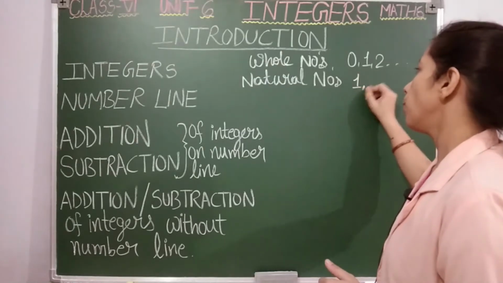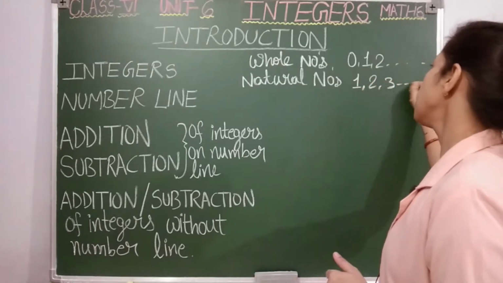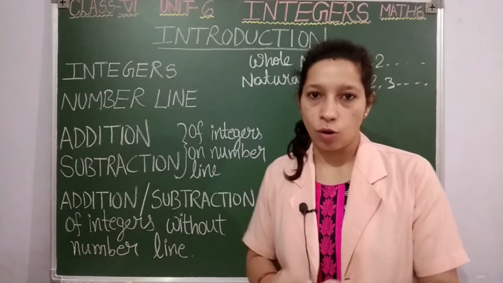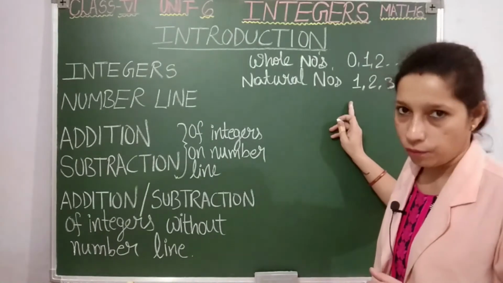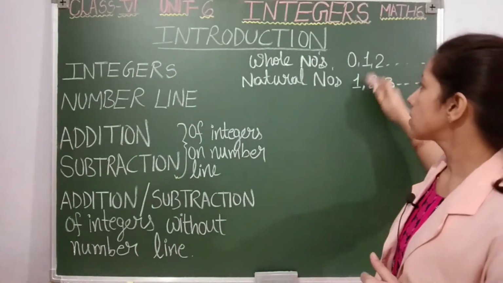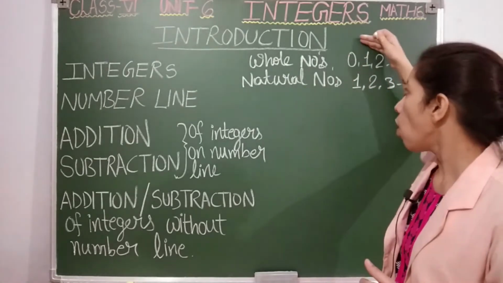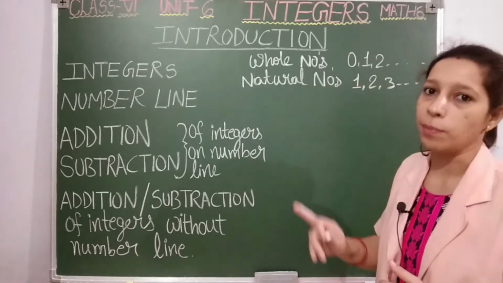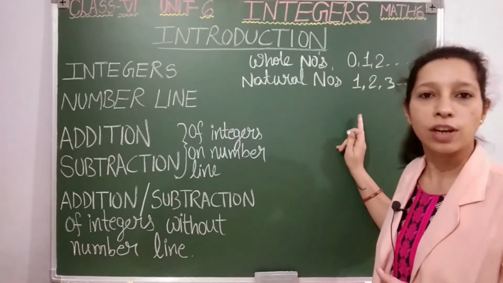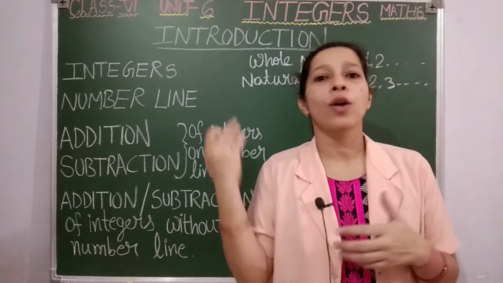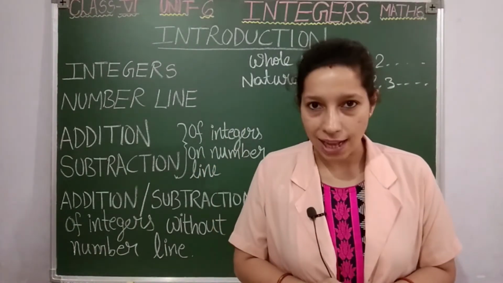Natural numbers start from 1, 2, 3 and so on. Whole numbers have 0 but natural numbers start from 1. So all the natural numbers are whole numbers, but all the whole numbers are not natural numbers, because whole numbers have 0 and natural numbers don't have 0. Okay students, so this much is enough. Already you have learned enough about whole numbers and natural numbers.